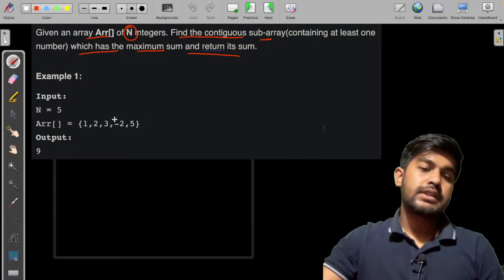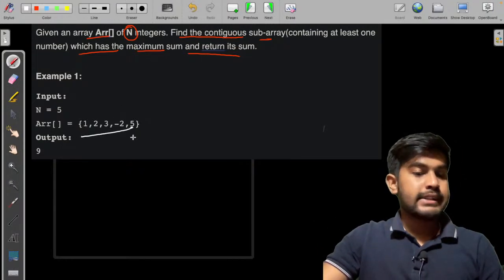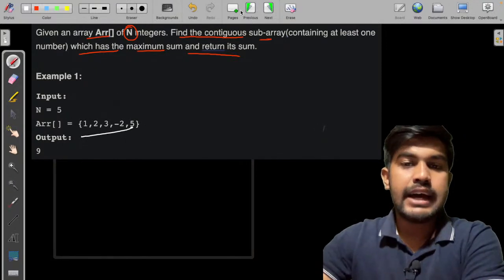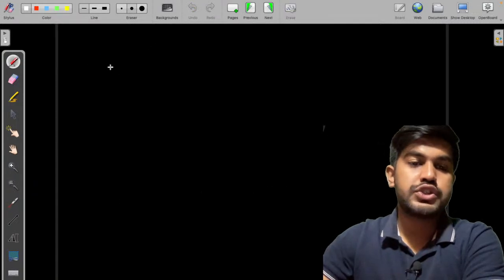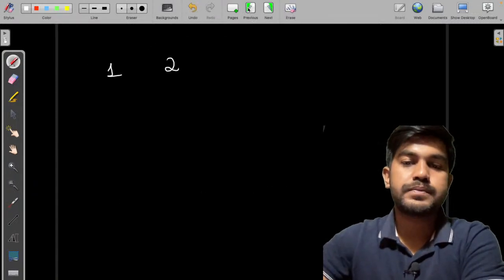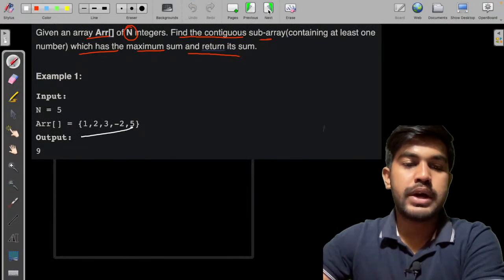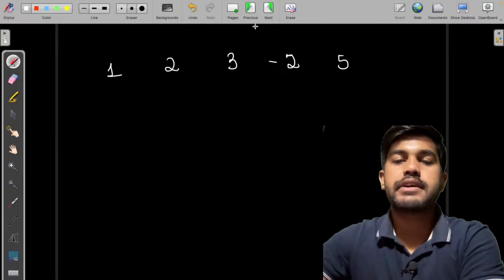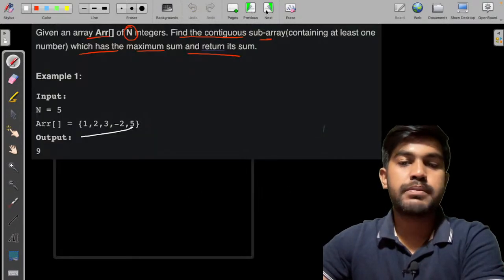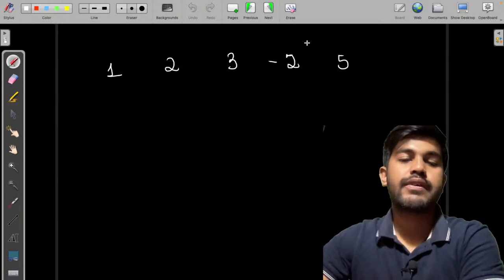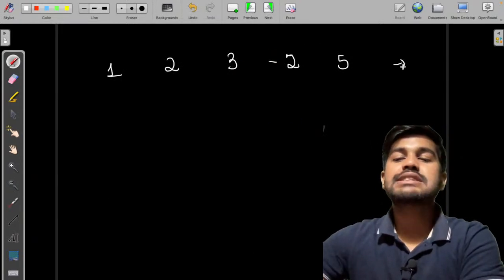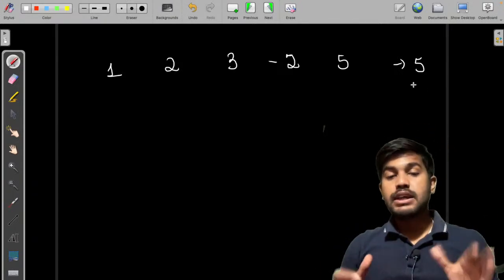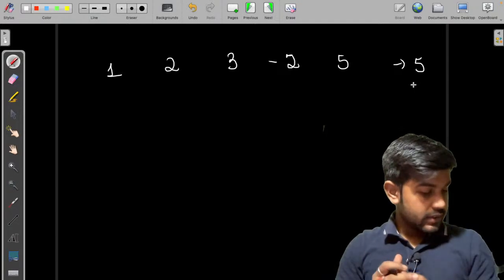Suppose this is 1, 2, 3, minus 2 and 5. Let me write it, and I would show you what is the brute force solution to it. So 1, 2, 3, minus 2 and 5. This is it. Fair enough. So this whole array has 5 elements, so the largest subarray can be the whole array itself.